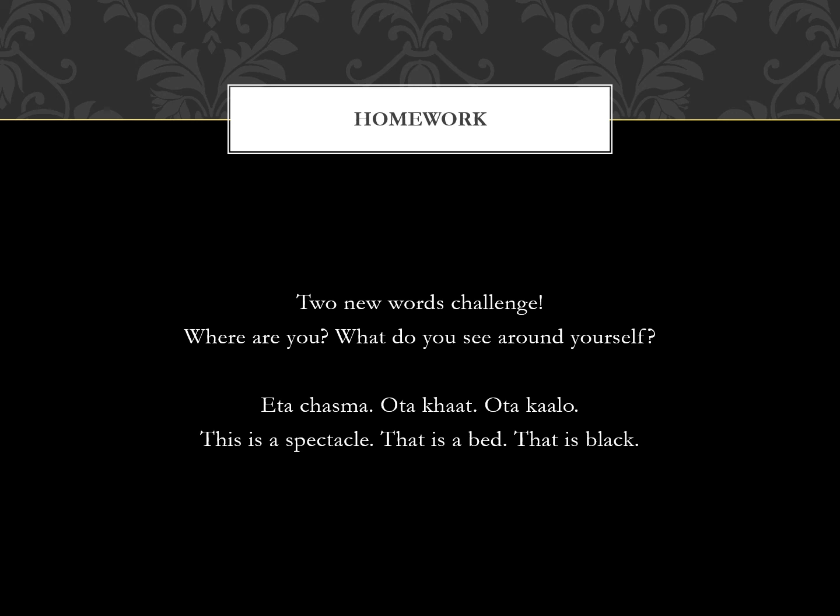So I just wanted to tell you that Eta Choshma, Ota Khat, these are identifying the object, and Ota Kalu is an adjective, like I'm describing how that object is. So we can use describers also in this format.